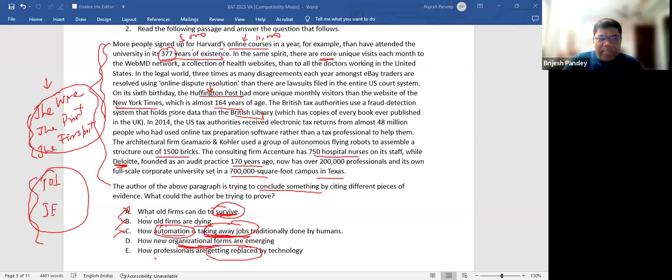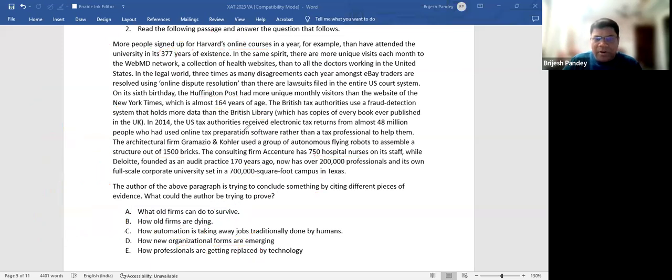Look at this. In 2014, the US tax authorities received electronic tax returns from more than 48 million people who had used online tax preparation. So does it mean that people are losing jobs? The architectural firm Gramazio Kohler used a group of autonomous flying robots to assemble a structure of 500 bricks. Does it say anything that the people who did those jobs are getting replaced?